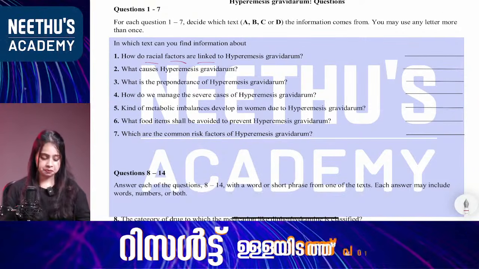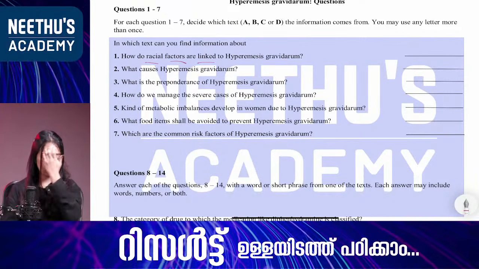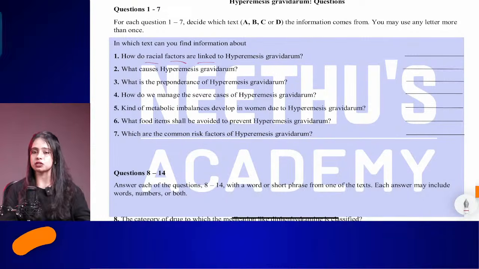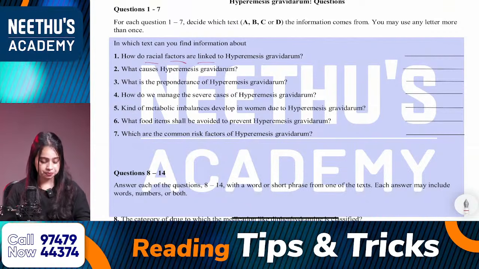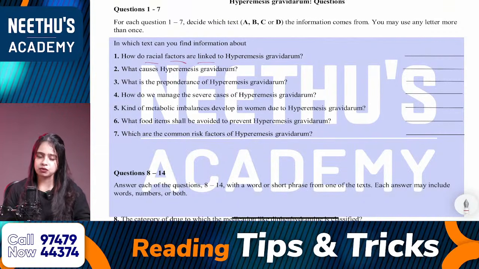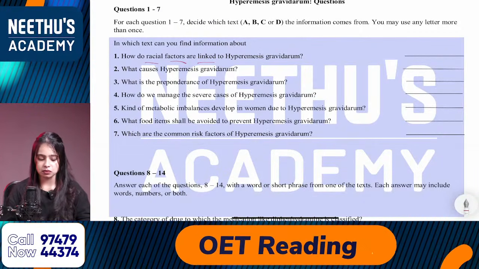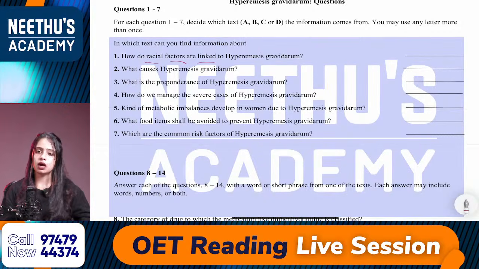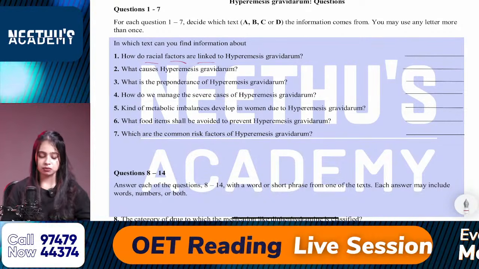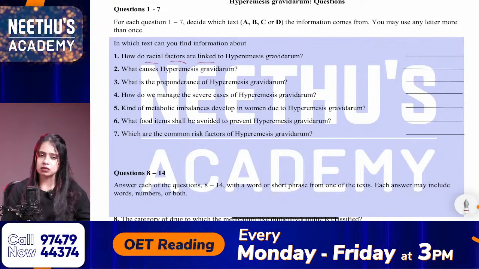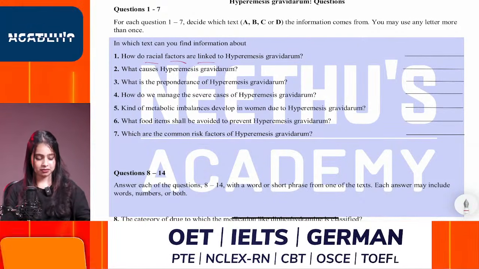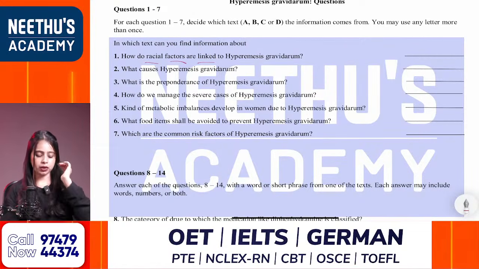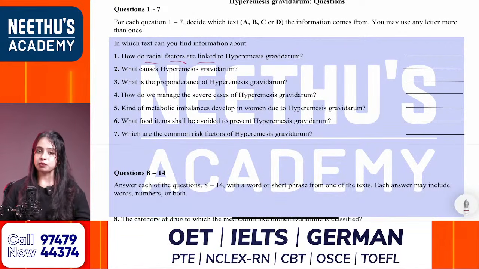Any idea? Clinical experiment words, okay dear? Okay, yes Rika? Any idea what is the correct answer for the first question? How do racial factors? What is the correct answer here? Okay, so I am moving to the answer.